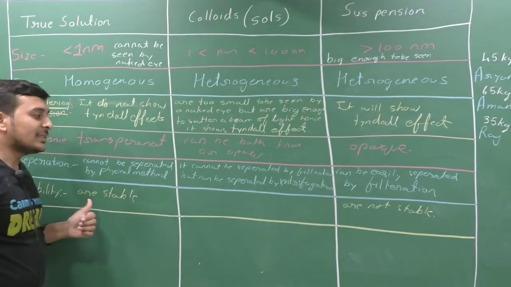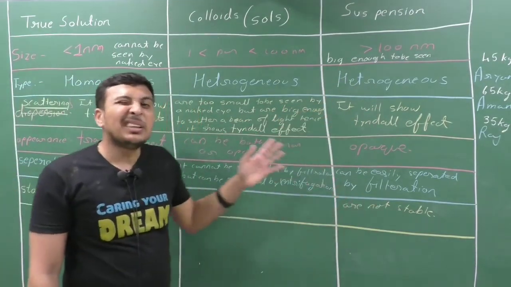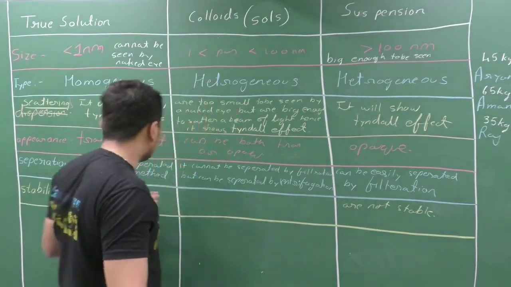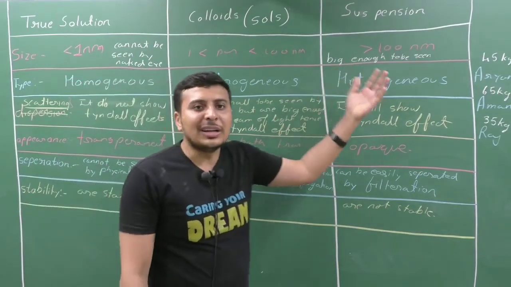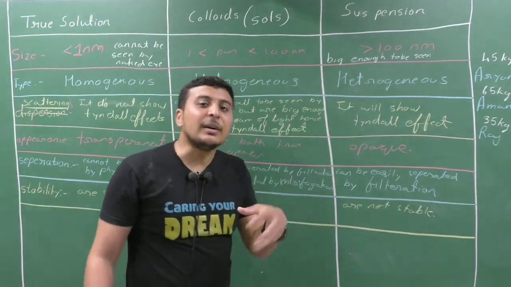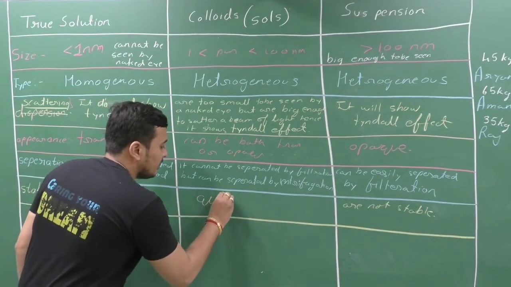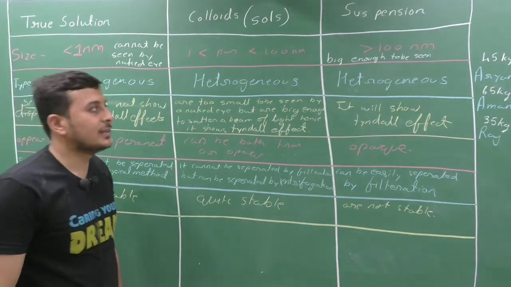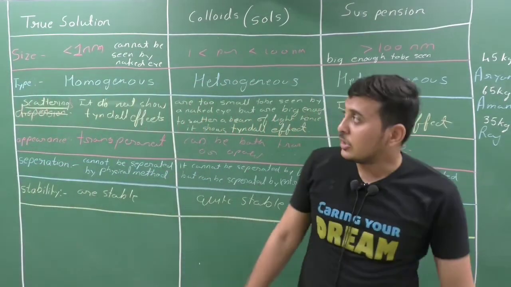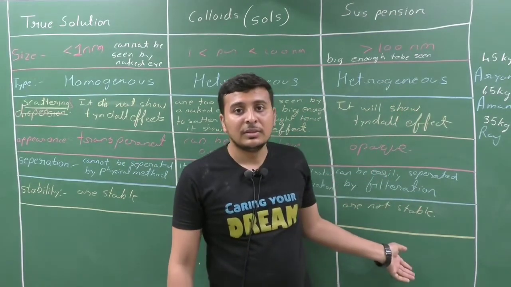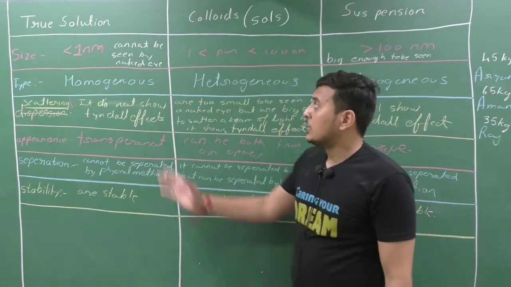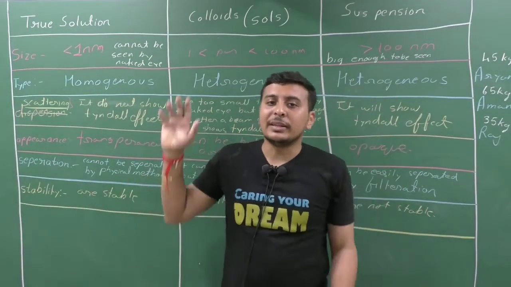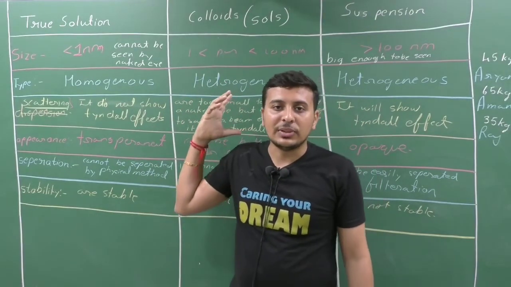Now, suspensions are not at all stable, but colloidal particles are quite stable. They do not get easily settled down. They are not as stable as a true solution, and they are not as unstable as a suspension. They are quite stable. Clear? So there is a true solution, there is the totally opposite suspension, and there is colloid or colloidal solution, which has mixed properties. Clear?